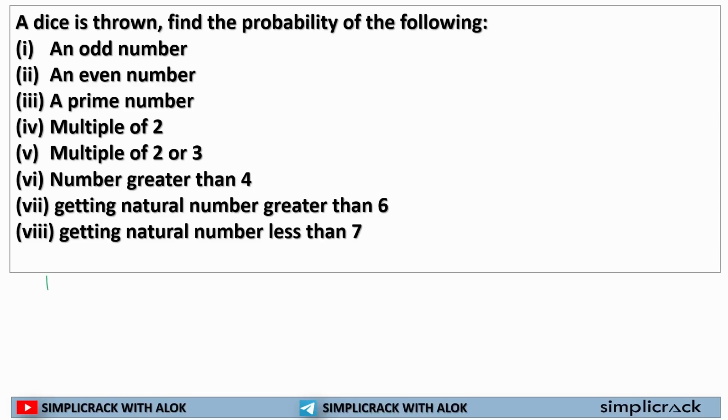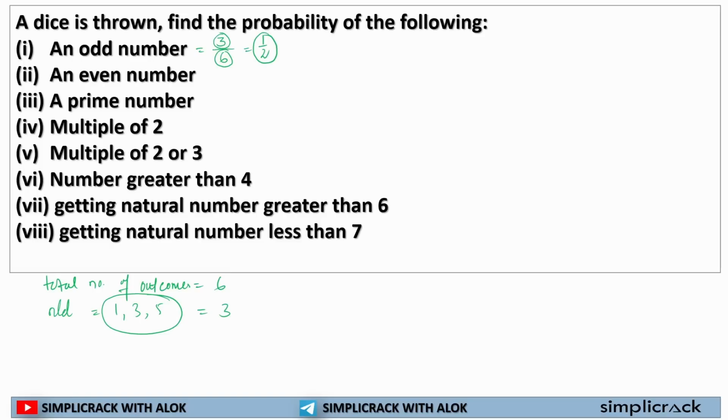What we know, the total number of outcomes is 6. Now, odd numbers: 1, 3, 5. These are the odd numbers. So the total number of desired outcomes is 3. So the probability of finding an odd number is the total number of desired outcomes divided by the total number of outcomes. I have 3 numbers that are odd in nature, and I have 6 numbers in total. So the probability is 1 by 2. 1 by 2 is the probability of finding an odd number.